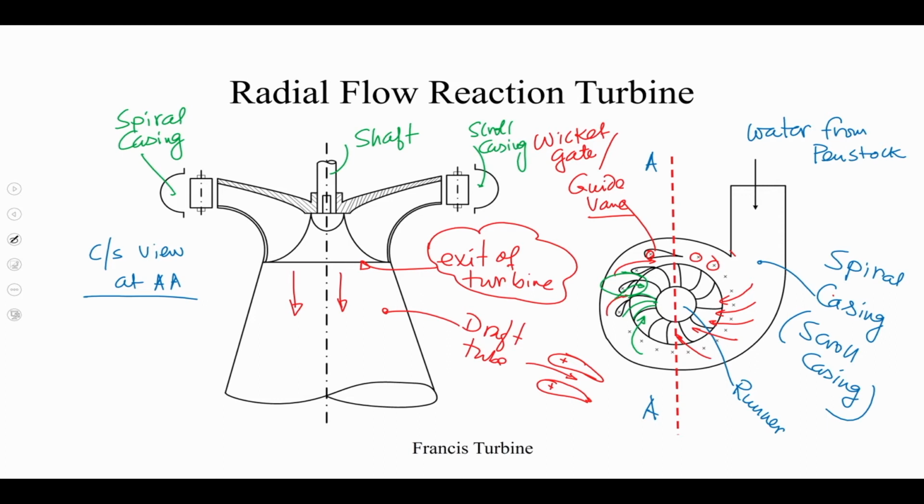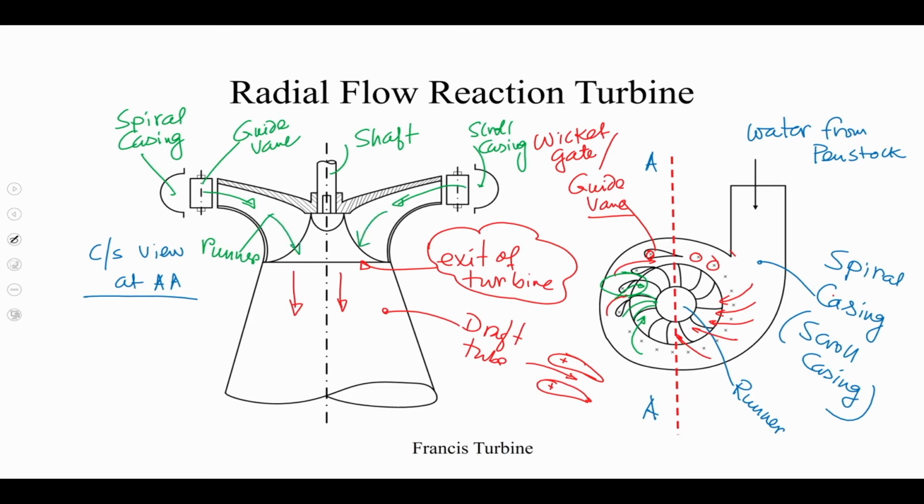Now, from this spiral casing liquid is coming, this is the wicket gate. So, this is the guide vane, and liquid is coming from the guide vane through the runner. So, this is the runner. Now, liquid is coming from this runner and eventually it will be going into the draft tube.